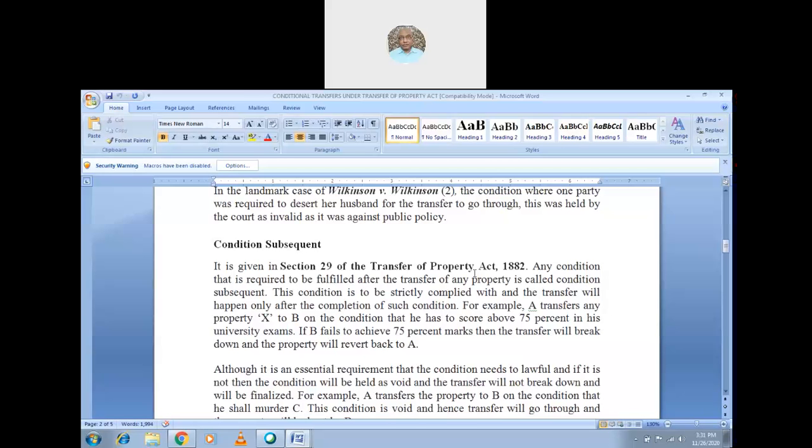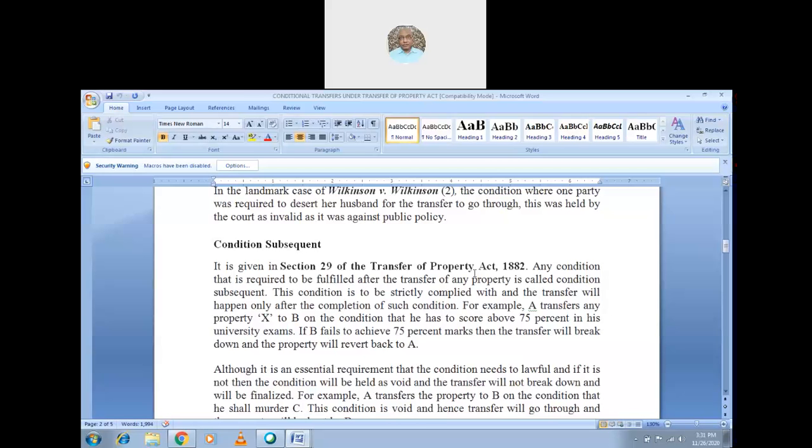Suppose B fails, to whom the father is going to give the property, and B fails to achieve 75% marks, then the transfer will break down and the property will revert back to A. Then he need not give the property to B, because the condition subsequent is not fulfilled.